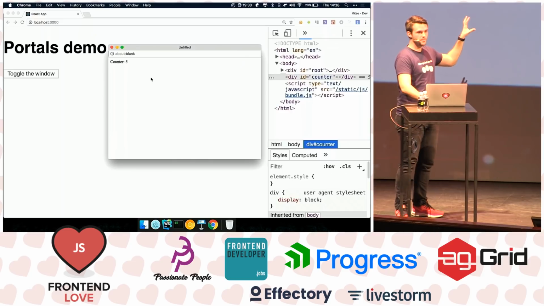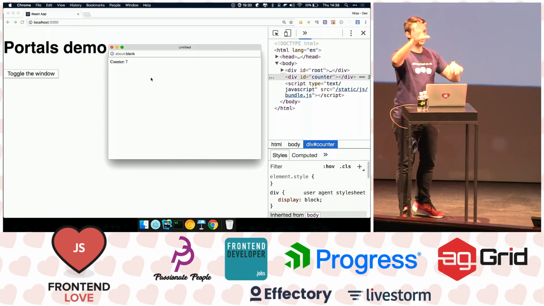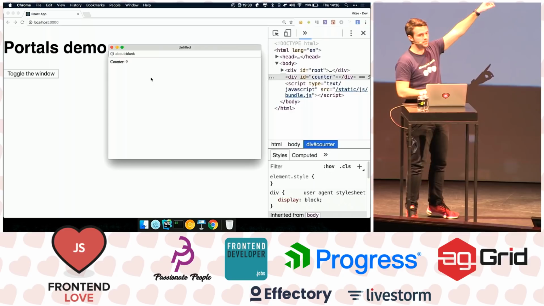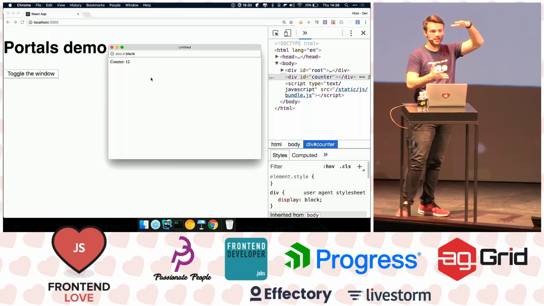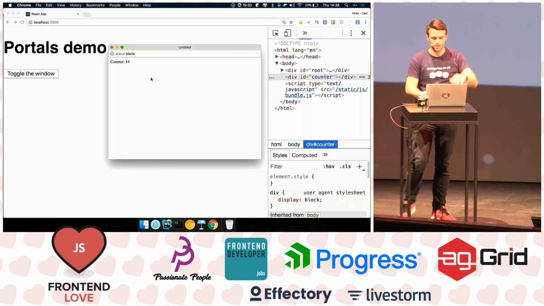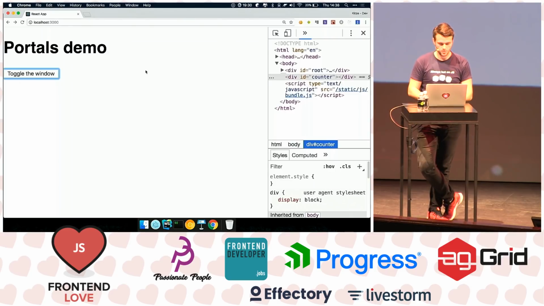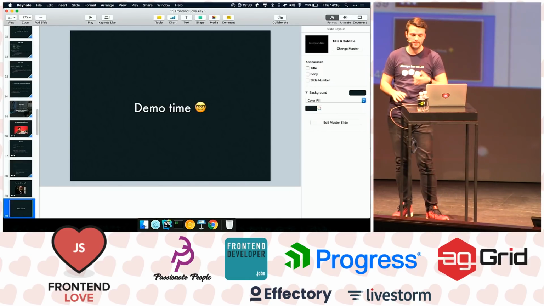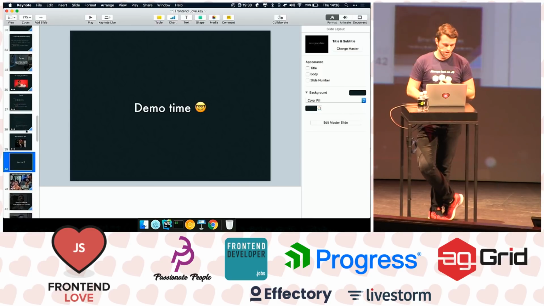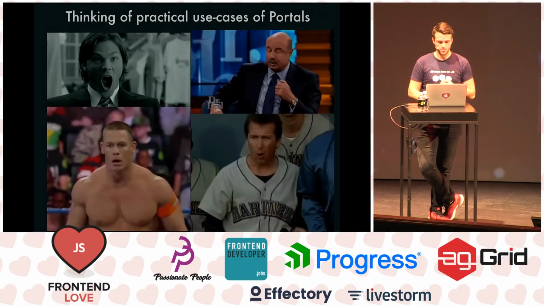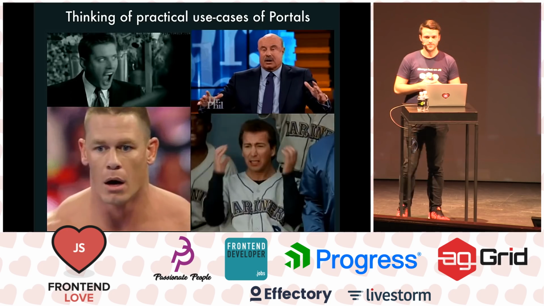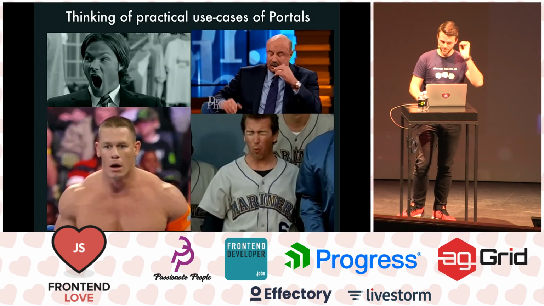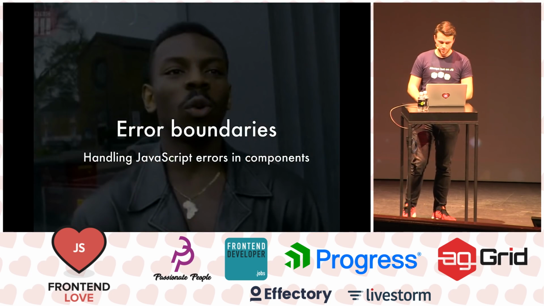So you see when I toggle something in my component, it creates a portal to another window, but the counter, if you can see it there, it still continues to work there because it's the same state of the parent component. So yeah, this is what you can do with portals. There are a few other scenarios with windows, but this is the one I found. I read it online, I didn't think of this scenario, but it's pretty powerful. And when you think of all the other things that you can do with portals, it's amazing.